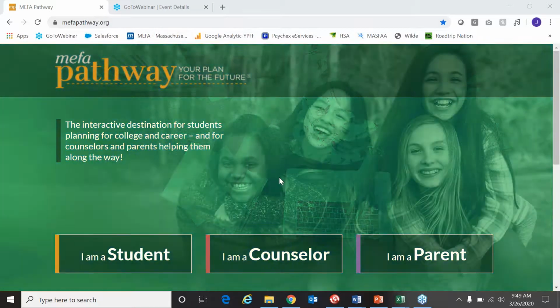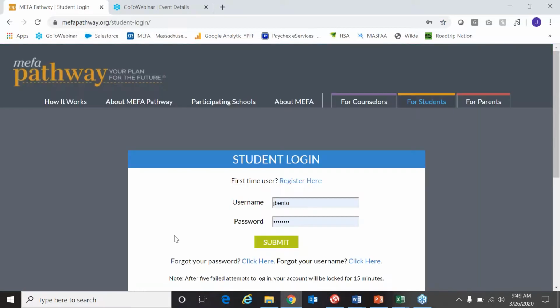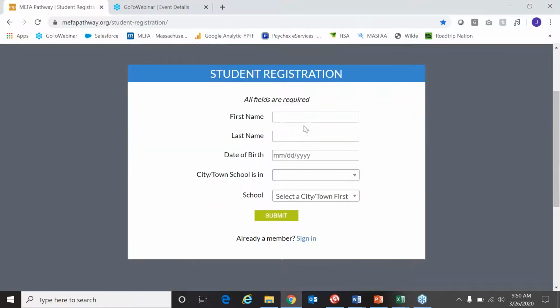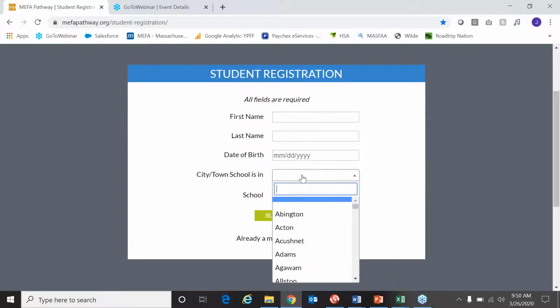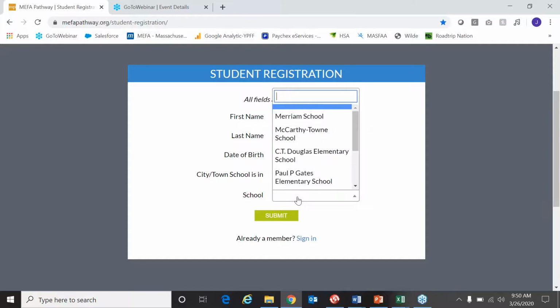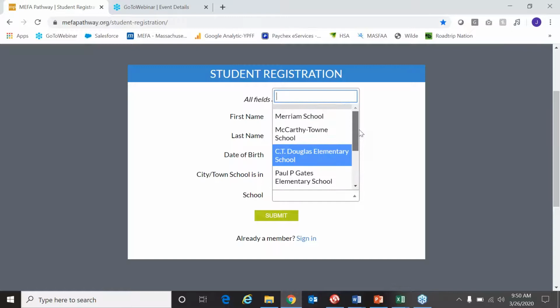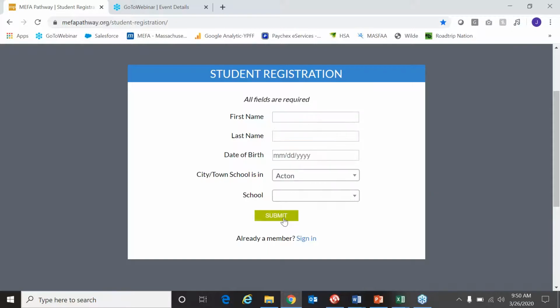As a student, you would come into this page and click I'm a student. As a first-time user, the registration process is very simple: first name, last name, date of birth. The student selects the state, city, or town their school is in, and then a corresponding list of schools in that town appears. The student then submits that.